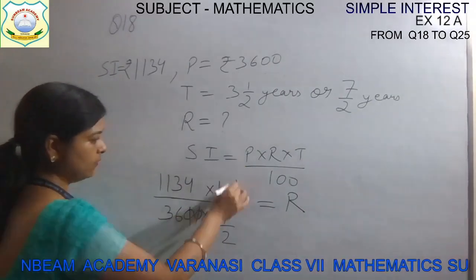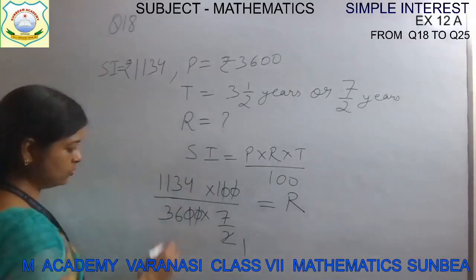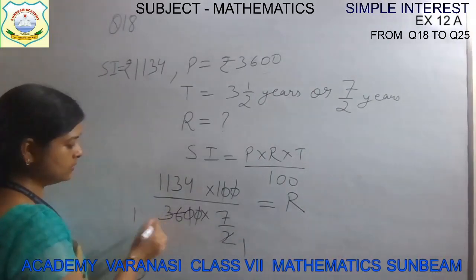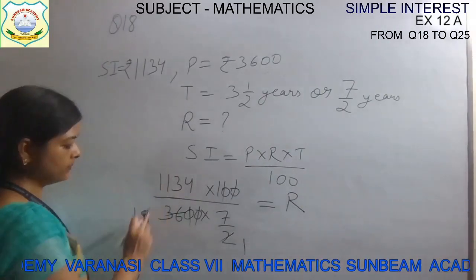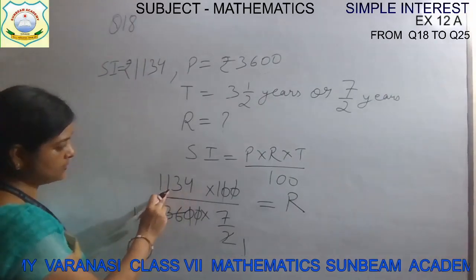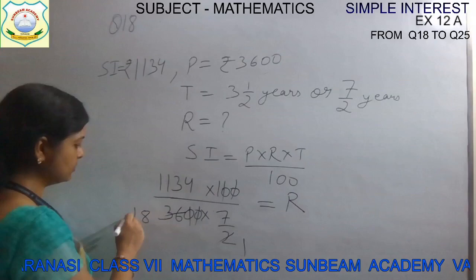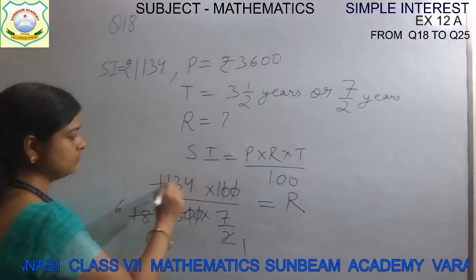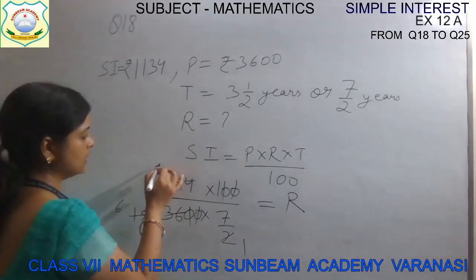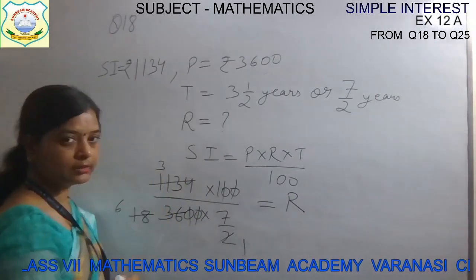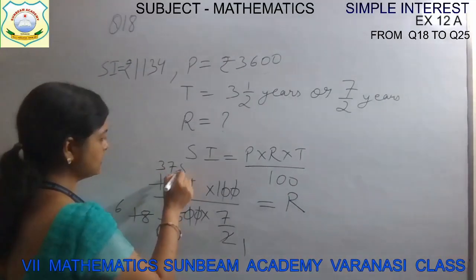This 0 will get cancelled. 2 ones are 2, and 2 8s are 16. 18 is left. Can it be simplified with 3? It can, 4 plus 5, 6, 7, 8, 9. Yes, it can also be simplified by 3. So 3 6s are 18, and 3, how many times? 3 3s are 9, 2 is left, that is 3 7s are 21, again 2 is left, 3 8s are 24.